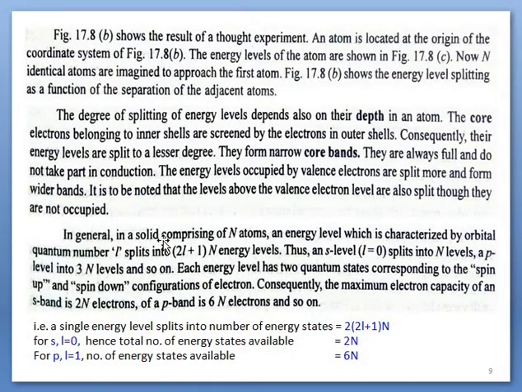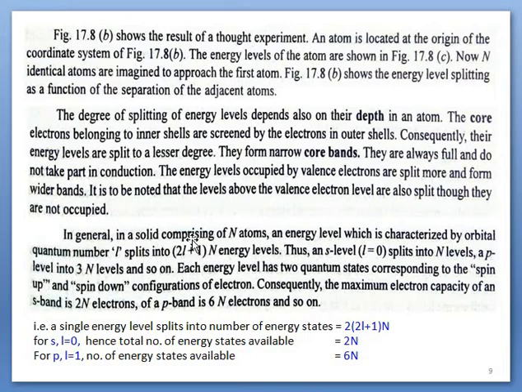By following this one, 2L plus 1 times capital N, it represents how many levels a single energy level will split into during the formation of a solid. It represents how many levels will be there in an energy band. Those can be obtained by following this equation.